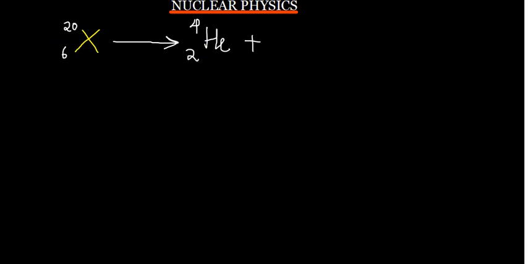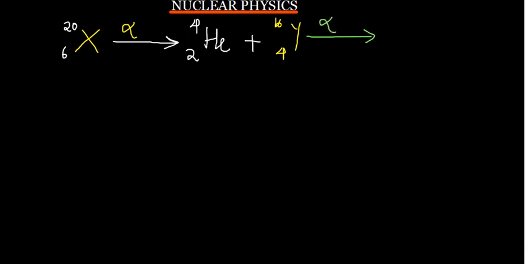How many are going to remain? Let's say the substance which is formed is Y. So it is going to remain with now 4 protons. It had the mass number of 20. Now we remove 4, and what has remained is 16. So this will be the new atom that is going to be formed, that is after an alpha emission. Let's say it also undergoes another alpha emission. What is going to happen?